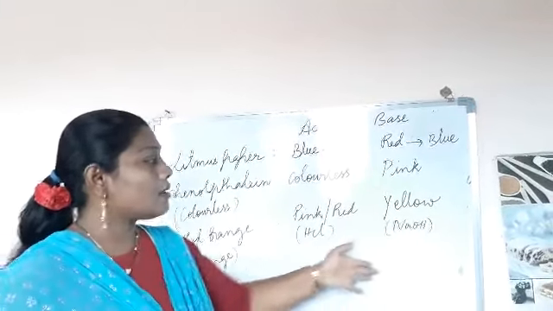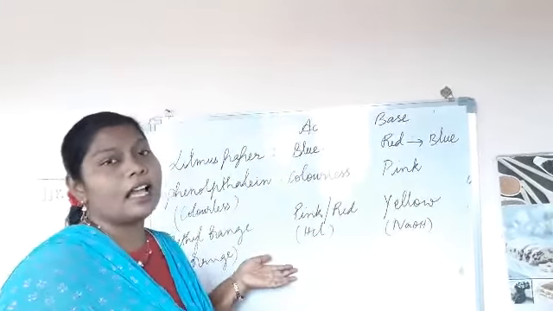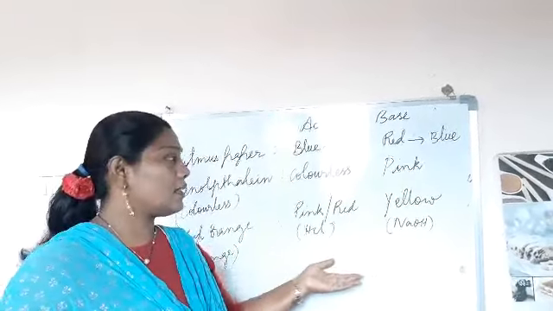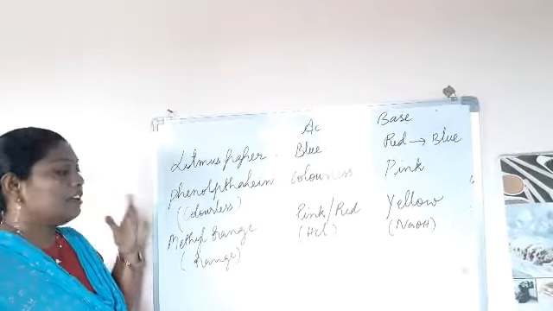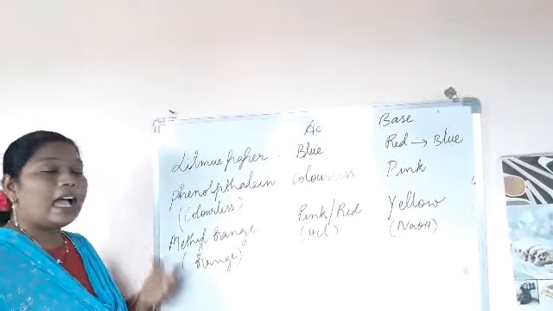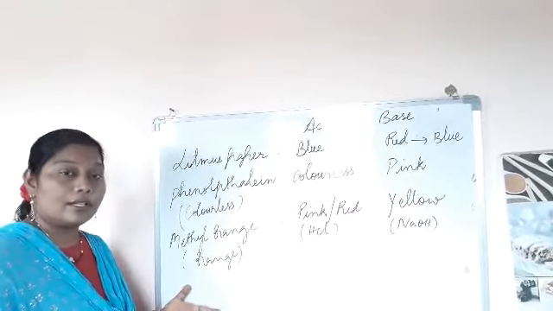So these are the changes that we observe by using litmus paper, phenolphthalein solution and methyl orange solution.